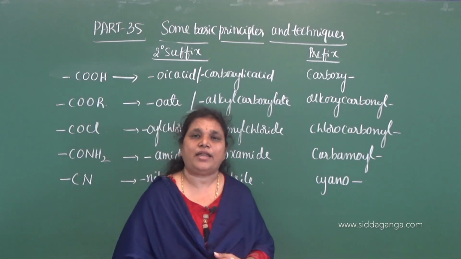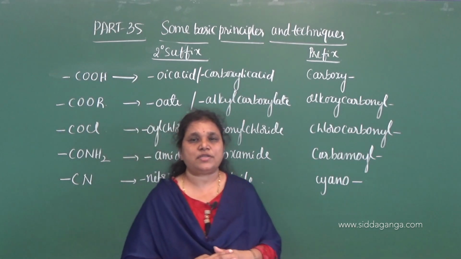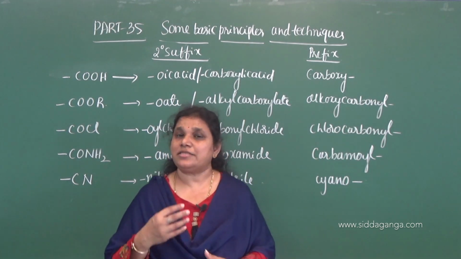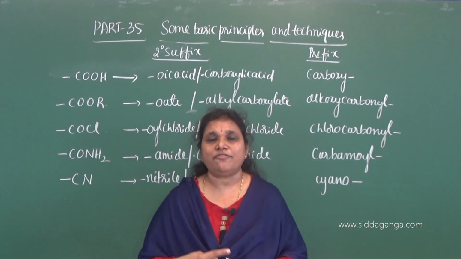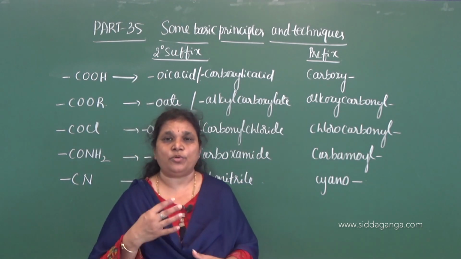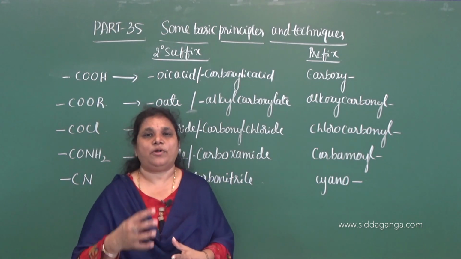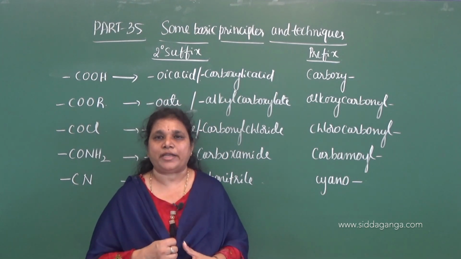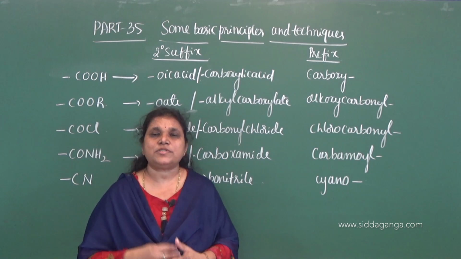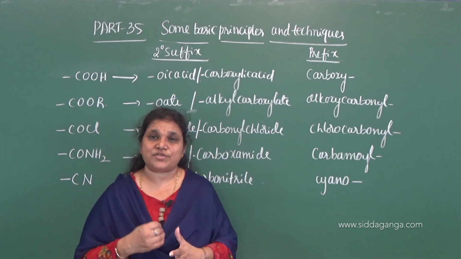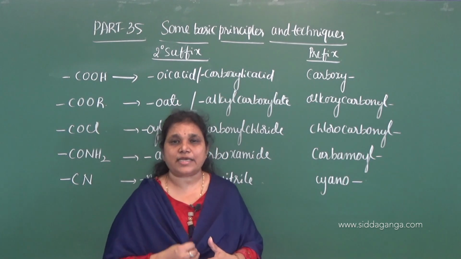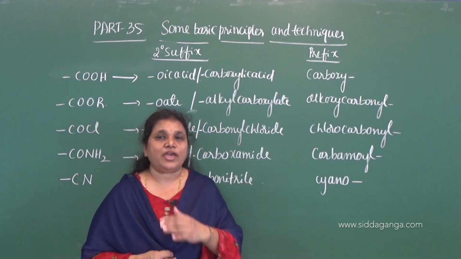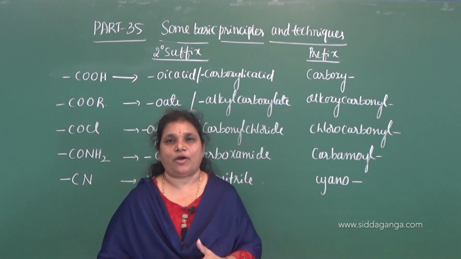While naming bifunctional and polyfunctional aliphatic compounds, we need to follow the priority table. Similarly, while naming monofunctional and polyfunctional alicyclic compounds, we need to again follow the same priority table. So for the naming of these two classes of organic compounds, we need to follow the priority table.